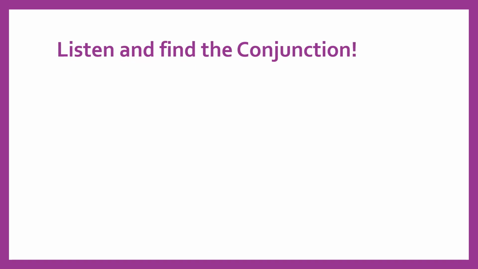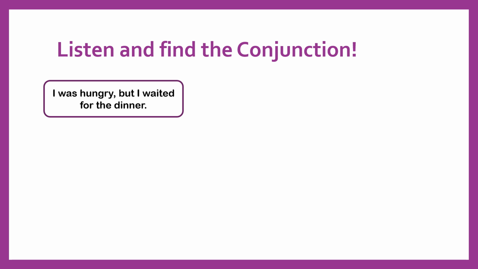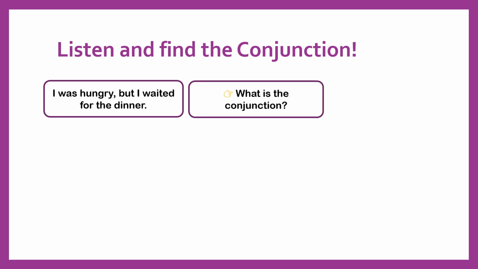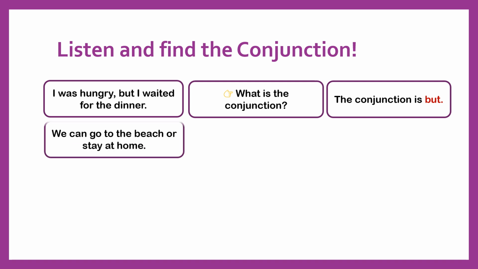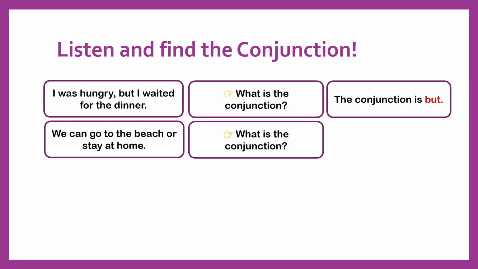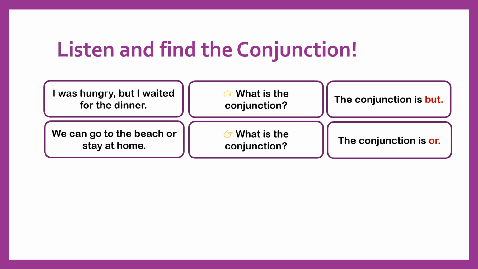Let's practice. I will read a sentence. Can you find the conjunction? I was hungry, but I waited for the dinner. What is the conjunction? The conjunction is but. It connects two different ideas. We can go to the beach or stay home. What is the conjunction? The conjunction is or because it is giving us two choices.